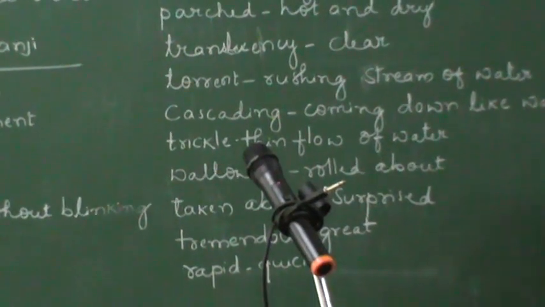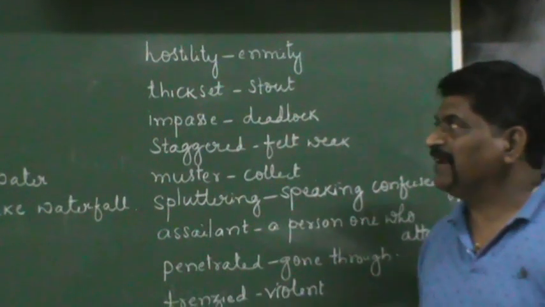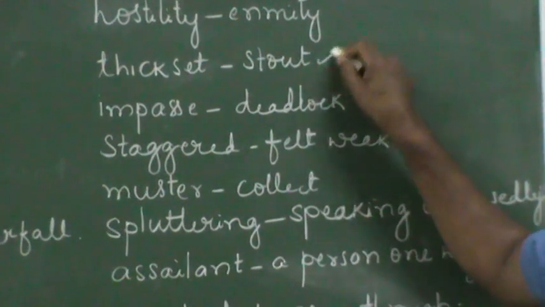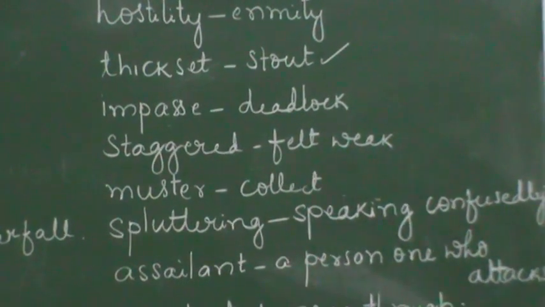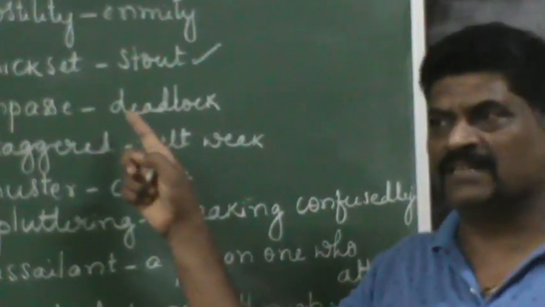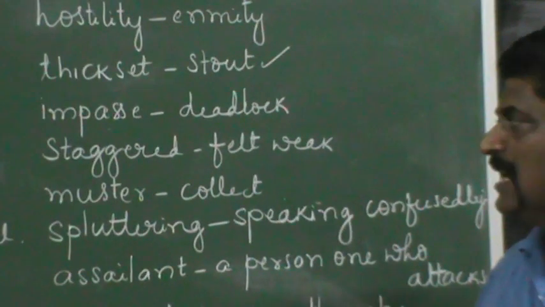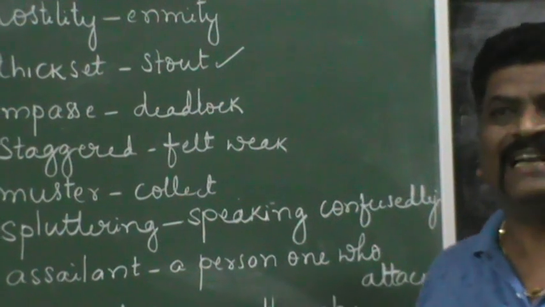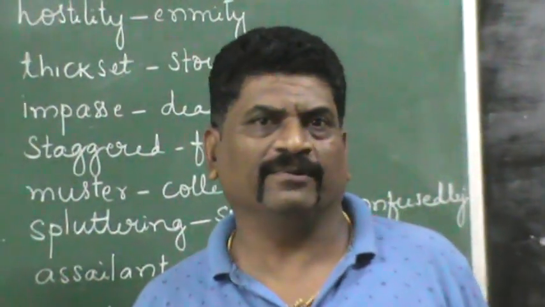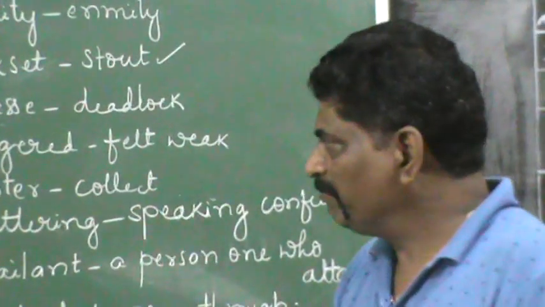Now coming to the last line of the difficult words. Hostility is enmity. Next one is thickset, which is stout or strong. Impasse means deadlock. Impasse is a situation from which you cannot escape. You cannot escape, that is called an impasse.